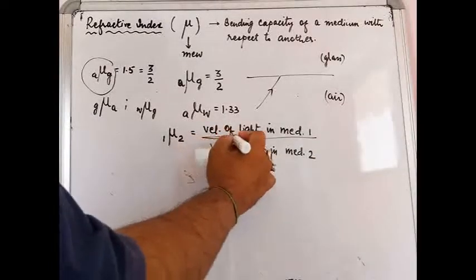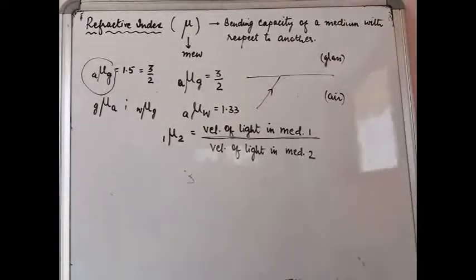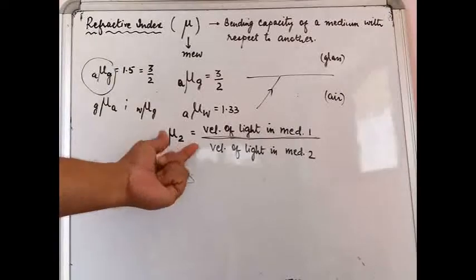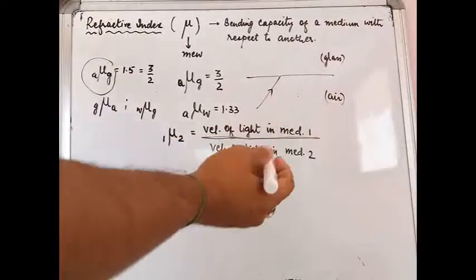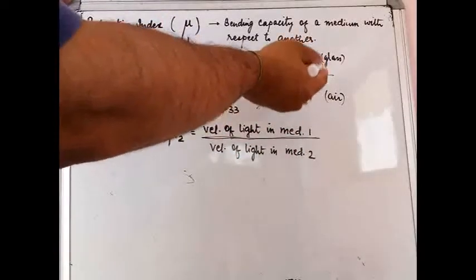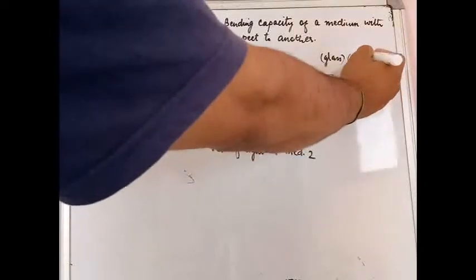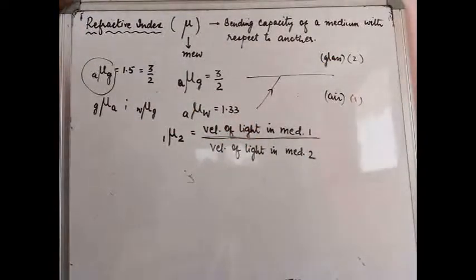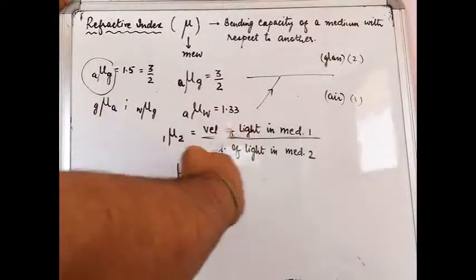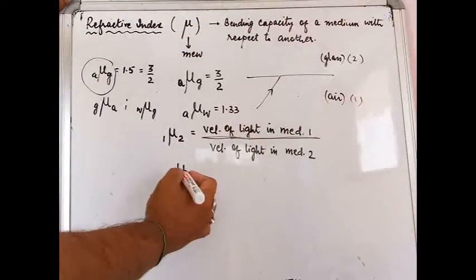Okay, so this is the formula that actually determines the values of refractive indices. Now this is a general formula, that is why I have written medium 1 and medium 2. Obviously, when you take a practical case like this, medium 1 will become air and medium 2 is obviously your glass.